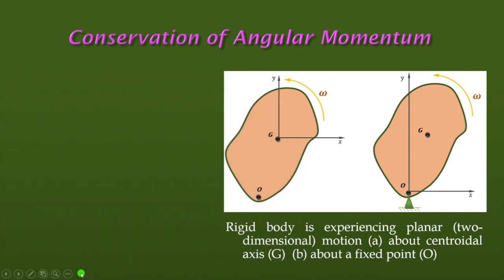Now, this is the conservation of angular momentum. Conservation of angular momentum means, from Newton's law, you know that in case of linear motion, which we are well acquainted with, force causes a change of momentum.